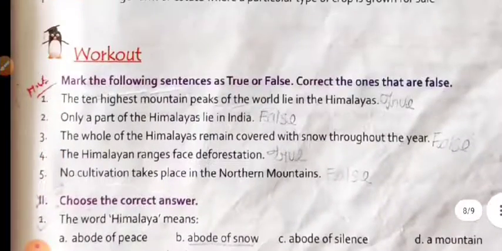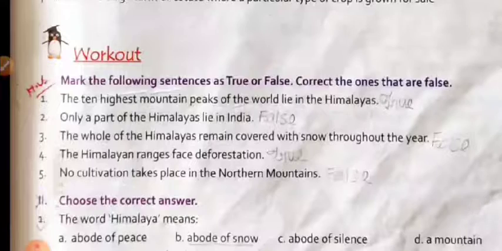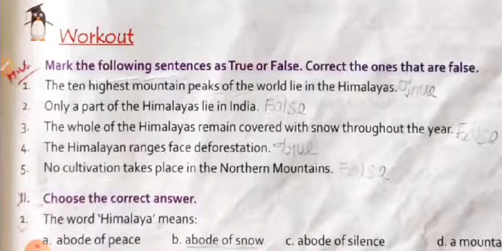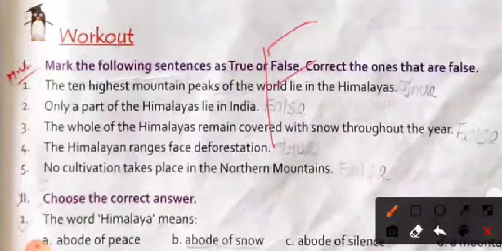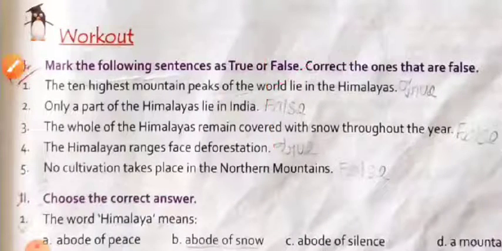Mark the following sentences as true or false. First statement: the 10 highest mountain peaks of the world are in the Himalayas. It is false because 9 of the 10 mountain peaks lie in the Himalayas, so it is a false answer.